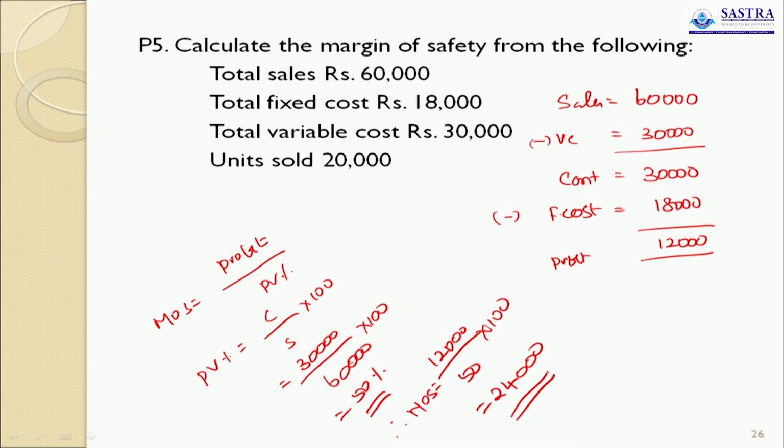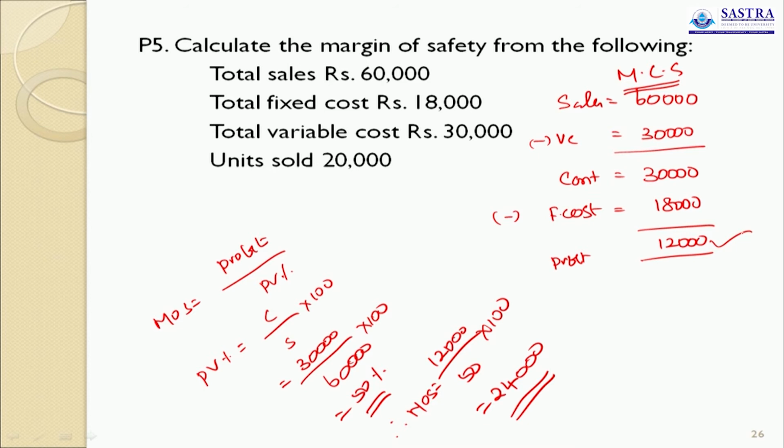Here they have not given PV ratio directly, but some other information relevant for PV ratio is given. Sales is 60,000, variable cost 30,000, contribution is 30,000, fixed cost 18,000, profit 12,000. First you prepare the marginal cost statement, MCS. Now we find out the profit. So we got one ingredient for MOS, which is profit. The other ingredient is PV ratio, which is not available.